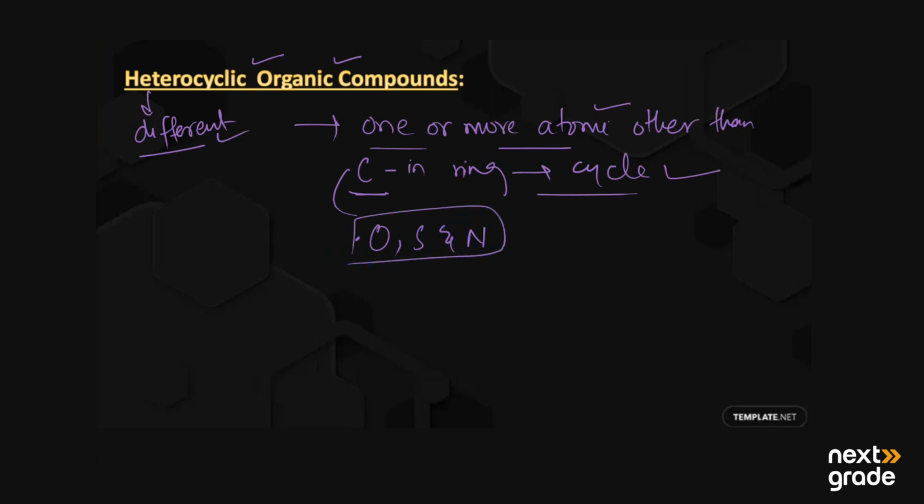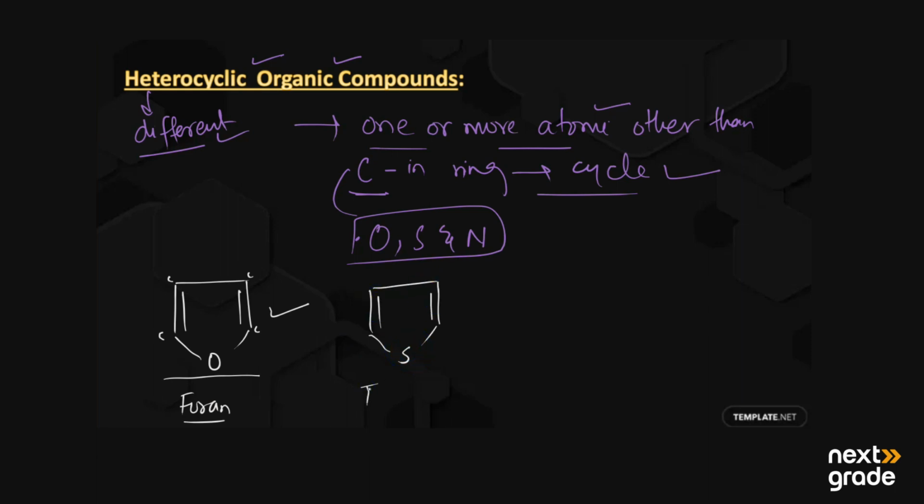For example, we have the structure of furan, which is a ring structure. There is carbon all around, and at one end they have oxygen and the double bonds. This is known as furan, and it is a heterocyclic organic compound. Another example is one in which we have sulfur in place of carbon. This is the structure of thiophene.